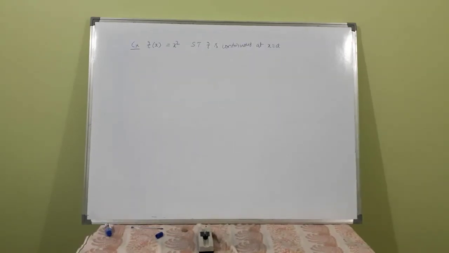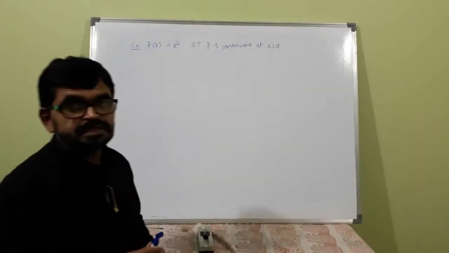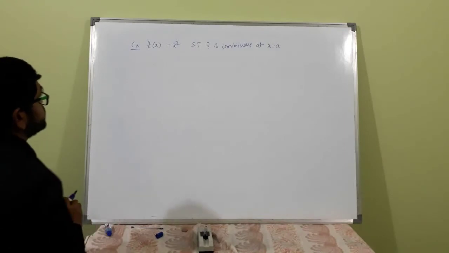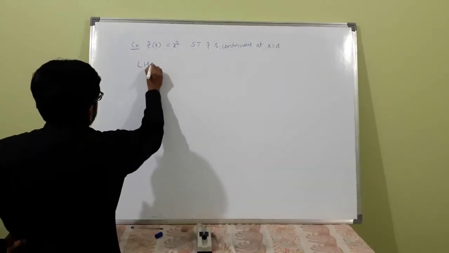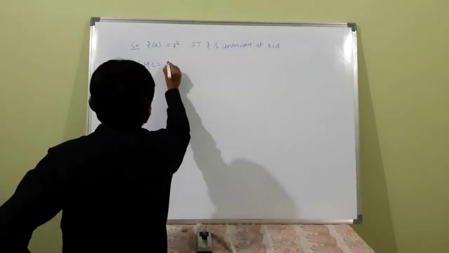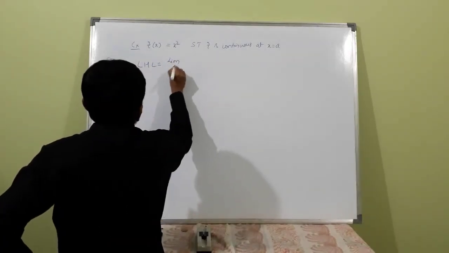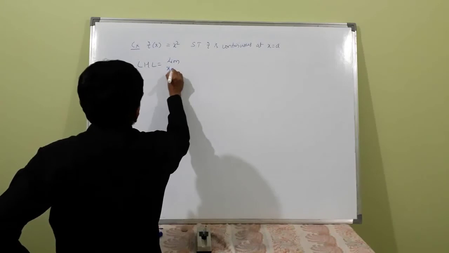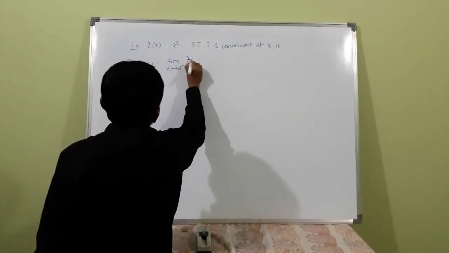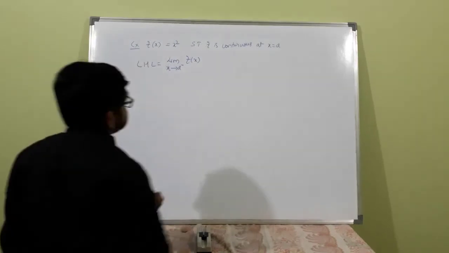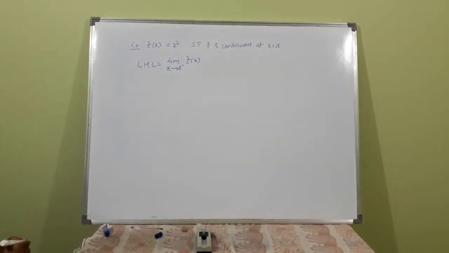Show that f of x is equal to x square is continuous at x is equal to a. Okay. Here see, left hand limit is equal to limit of x tends to a minus of f of x.